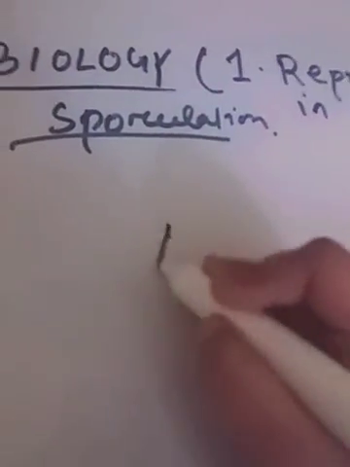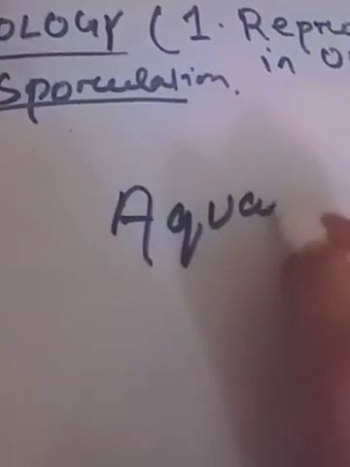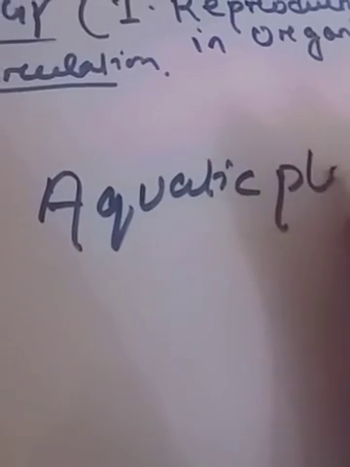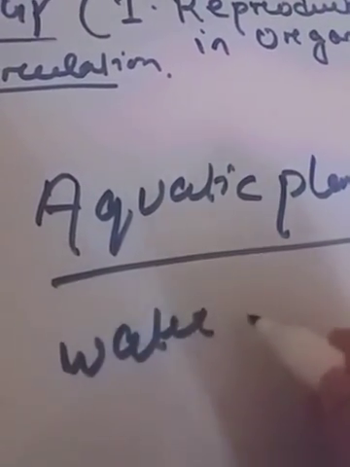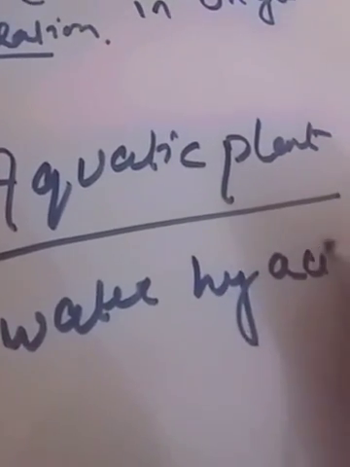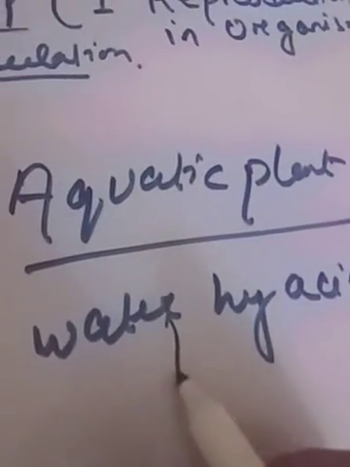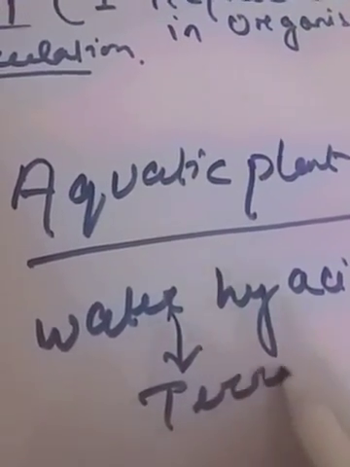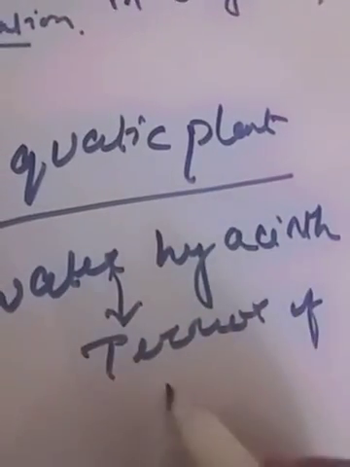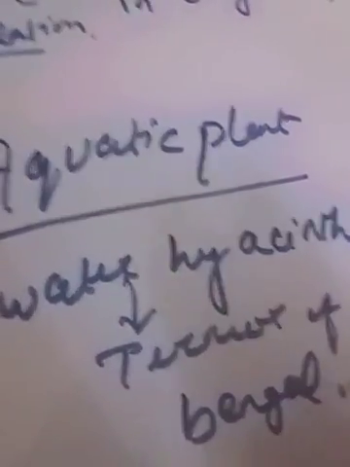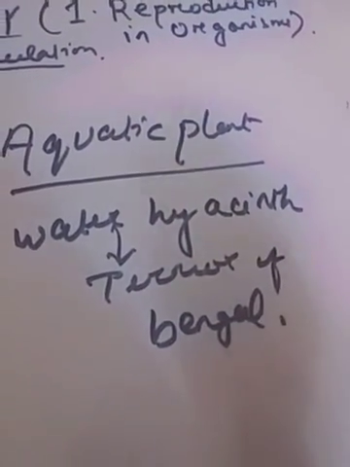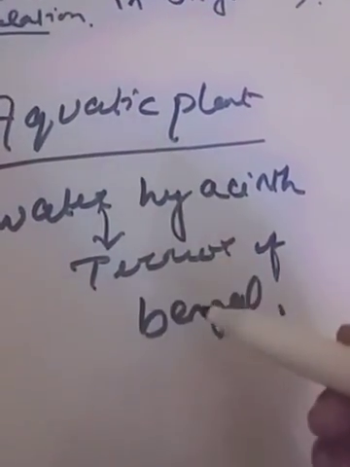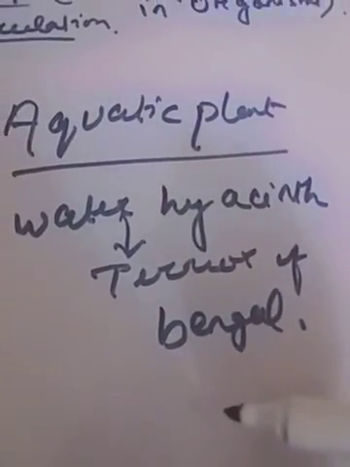Now we'll see about the aquatic plant water hyacinth, known as the terror of Bengal. It is an invasive weed found growing where there is standing water.